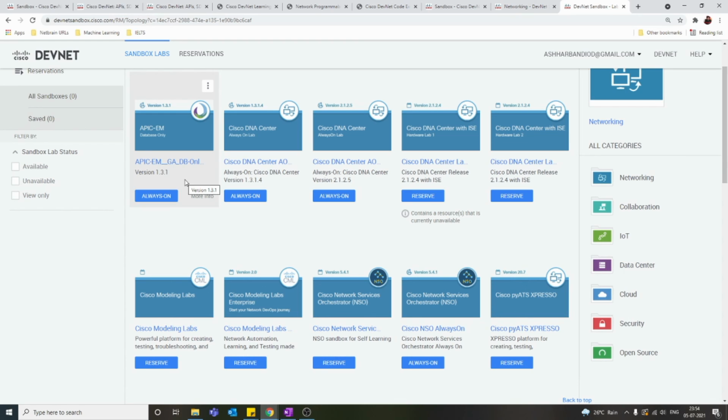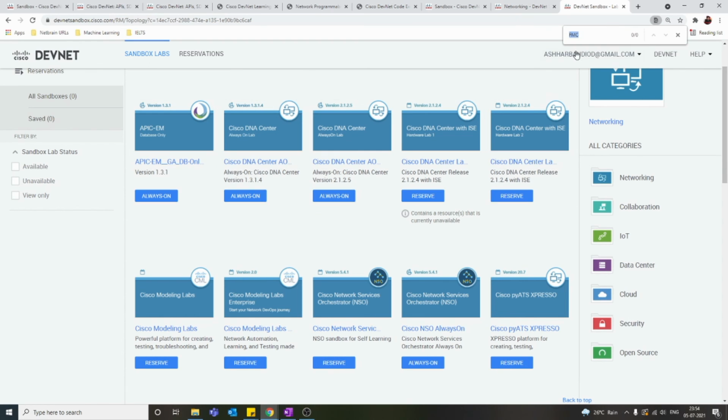So it's a great opportunity or platform, I would say, to practice network programming, or to practice the API. And we don't need to worry about buying a lab for it, or mimicking APIs, which is a very hard task. So we don't need to spend a lot of time on that. We can just come here and reserve a lab, and you will get a username and password for that and use it.